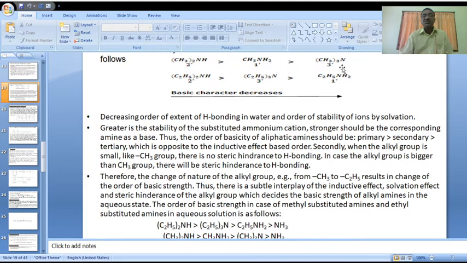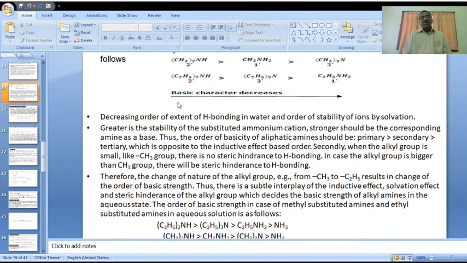In tertiary, the solvation is very less. It is a bulky group, so the stability is also less. Is it clear? The order may be changed from that based on the plus I inductive effect.